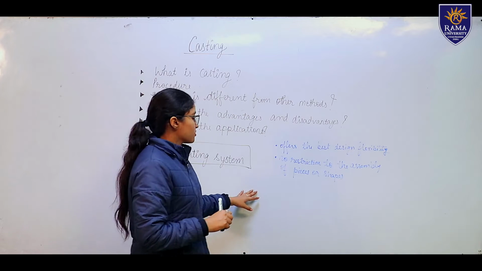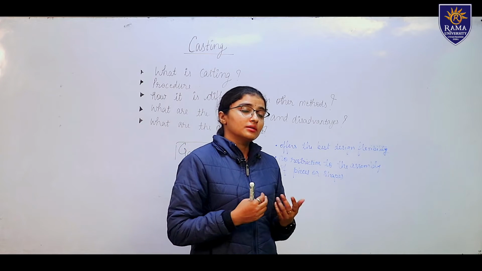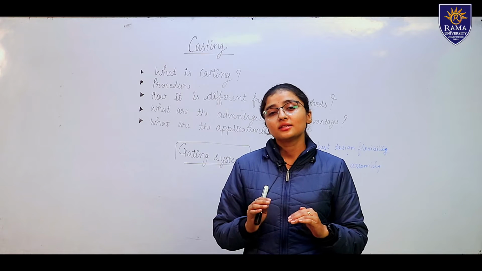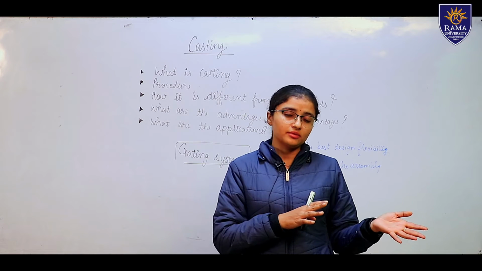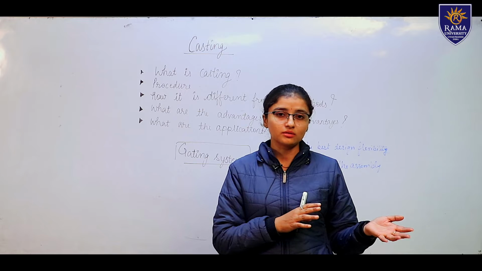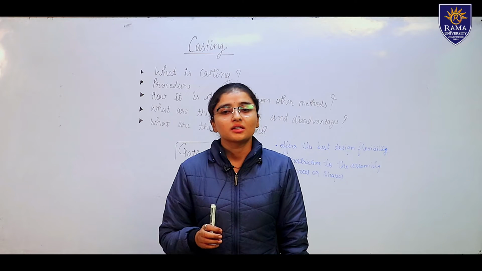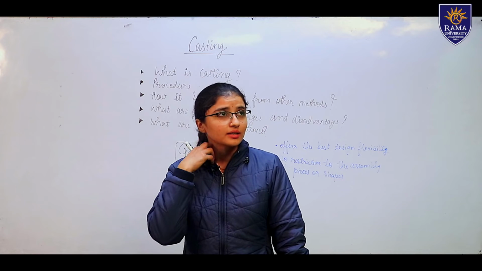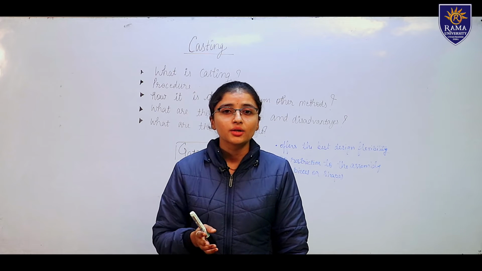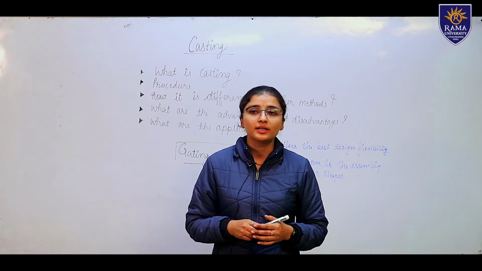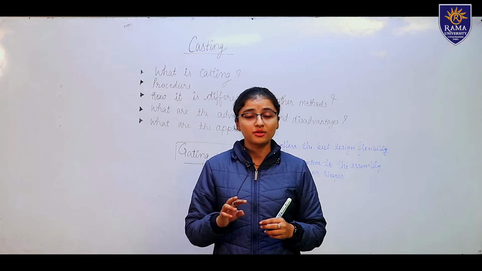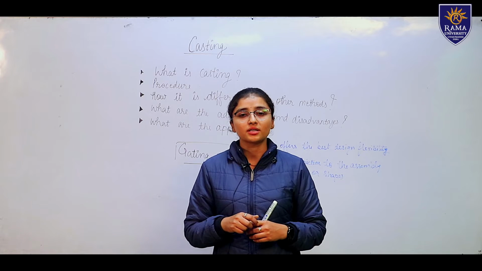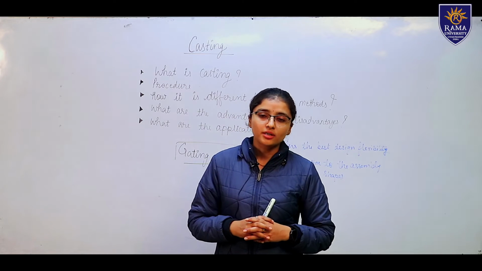These differences from other processes are also advantages. In welding we use different welding methods in which different materials are used; in casting also we can use different materials together to form the product or object as required.